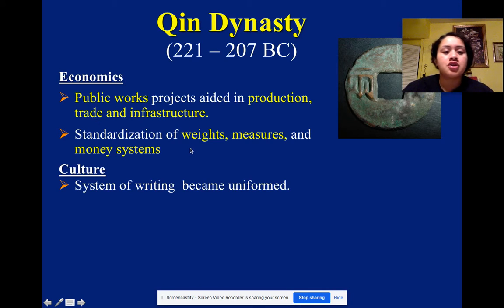Standardization of weights, measures, and money systems. So they made it more common to have a money system. And what that means is here in the US, we have dollars. In Mexico, they have pesos. In Europe, they have the euro. So they figured out a system that worked for them. And what they mean by weights is we have pounds, we have kilos, we have ounces.